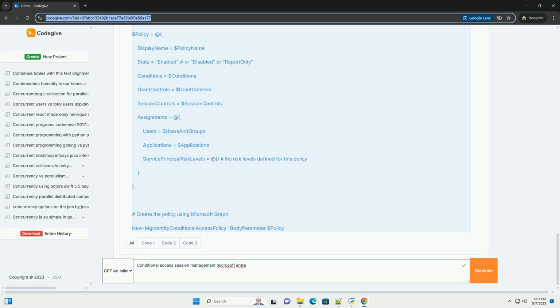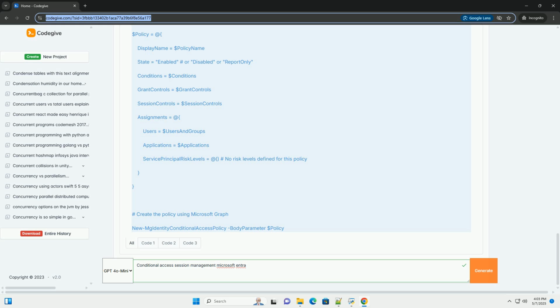Practical examples of session management scenarios. 1. Preventing data download on unmanaged devices. Scenario: you want to prevent users from downloading sensitive documents to their personal laptops or mobile devices. Configuration: create a conditional access policy that applies to specific applications, for example SharePoint Online, Exchange Online. Set the condition to target unmanaged devices, devices not compliant with Intune.